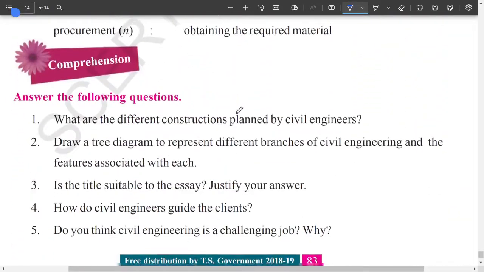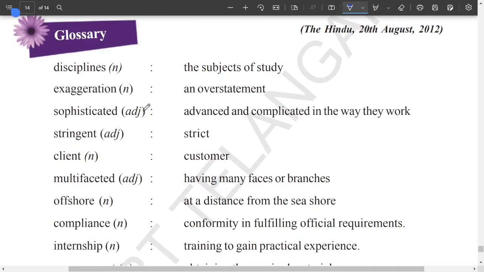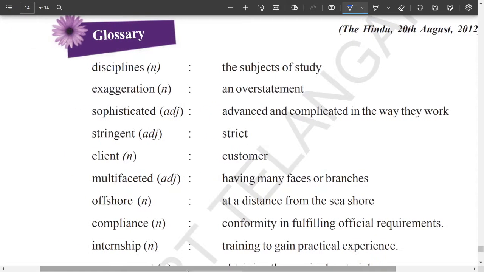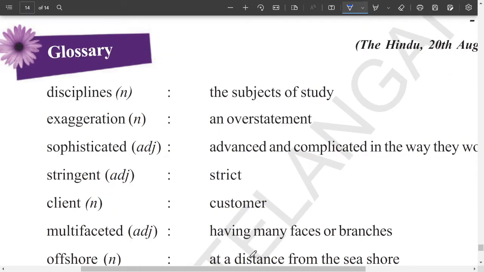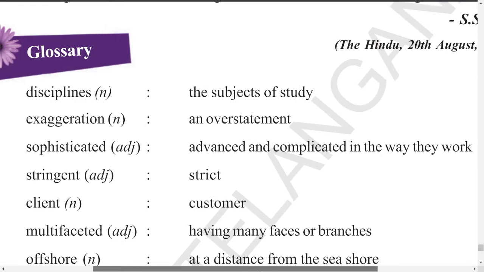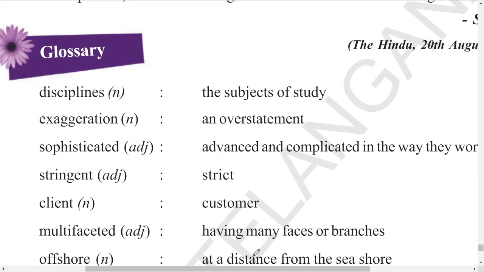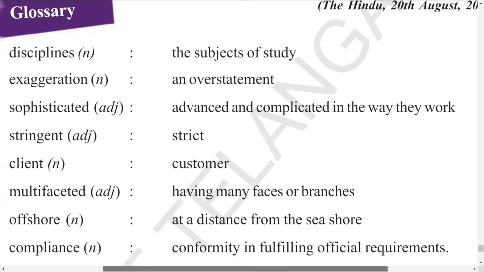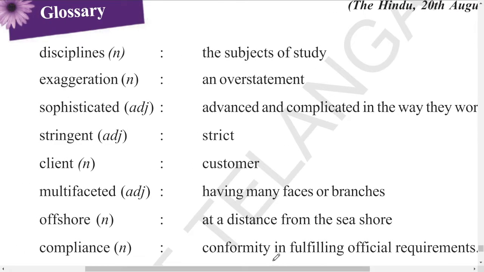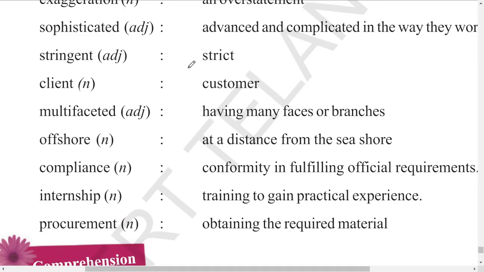Next, we have the glossary here. Look at the last one. Look at this glossary. Disciplines are the subjects of a study, one particular branch. Next one, exaggeration is an overstatement. When you are over happy, you give this type of exaggerated statements. Next one, sophisticated is advanced and complicated in the way they work. Sophisticated equipment in the sense of advanced equipment. Next one, stringent is very strict. A stringent person means a strict person.